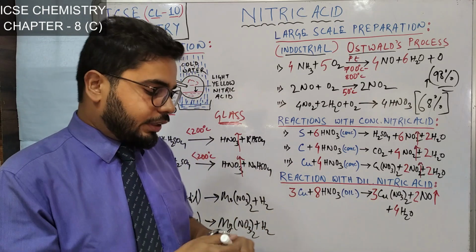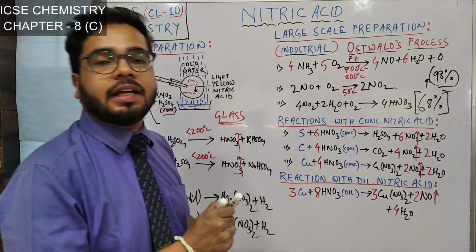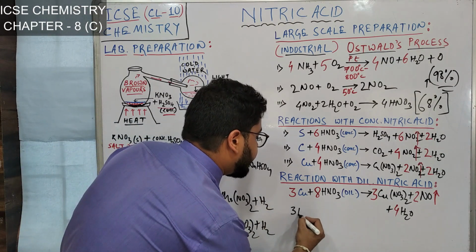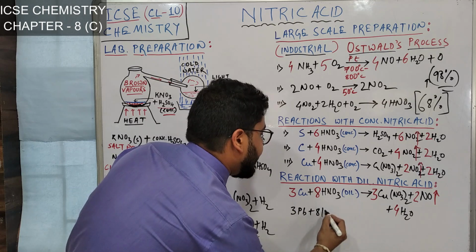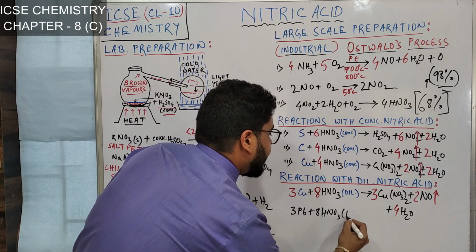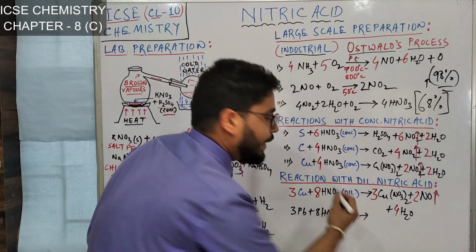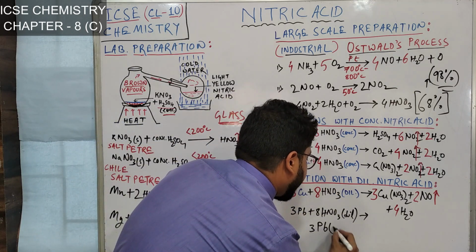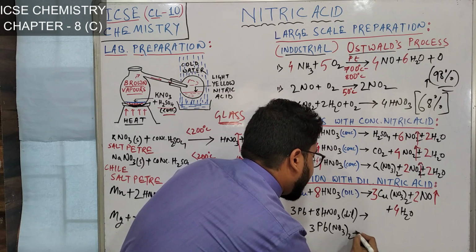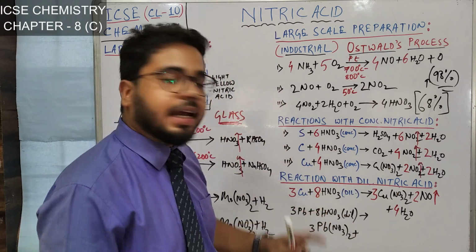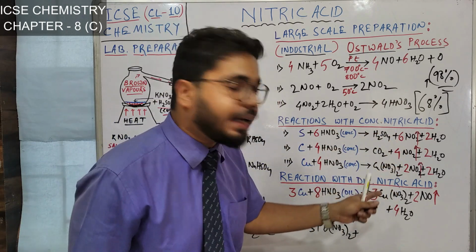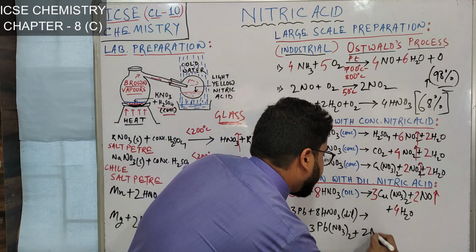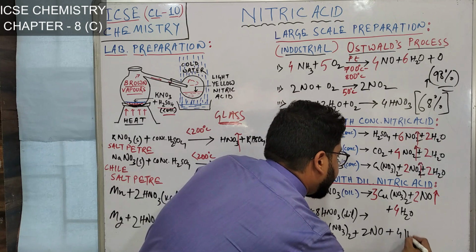Similarly, it reacts with lead also. I am showing you the reaction of lead with dilute nitric acid. In a similar way, 3Pb plus 8HNO3 dilute gives lead nitrate like copper nitrate, so 3Pb(NO3)2, plus, again as it is dilute nitric acid, NO2 will not be produced but NO, nitric oxide, will be produced. So plus 2NO and plus 4H2O.